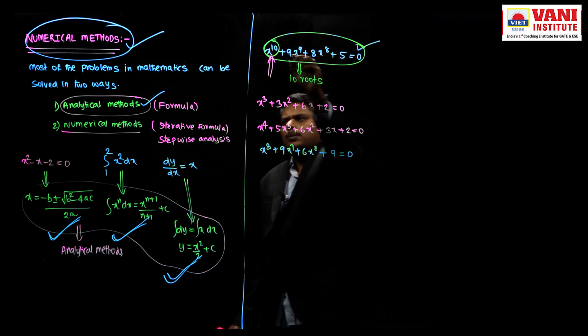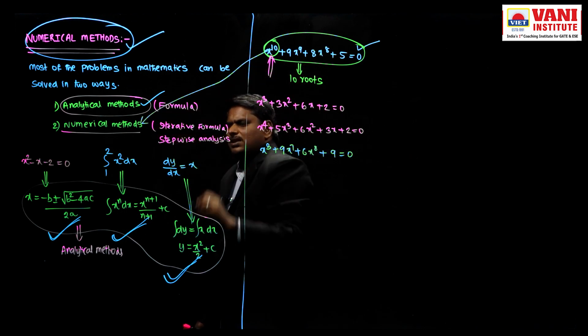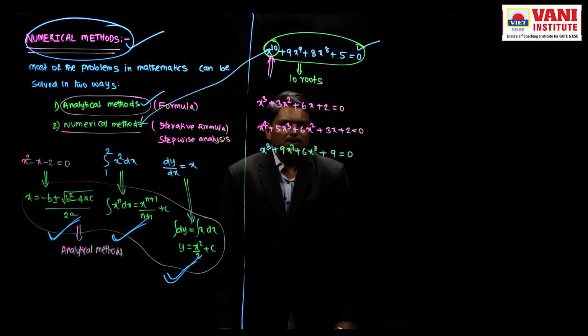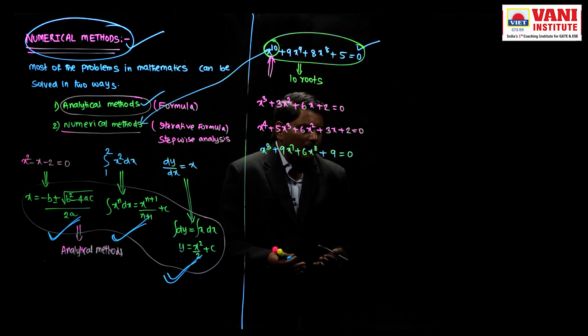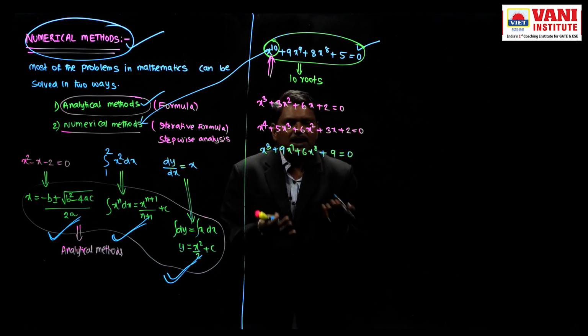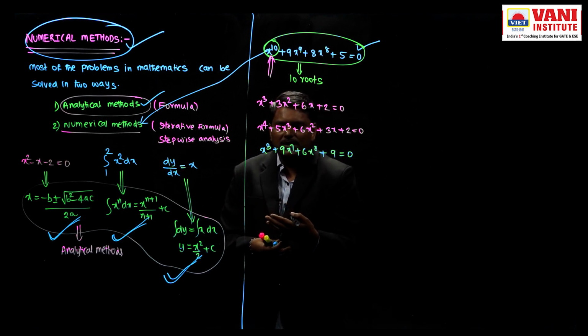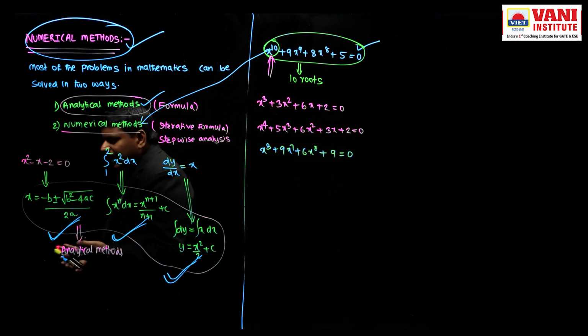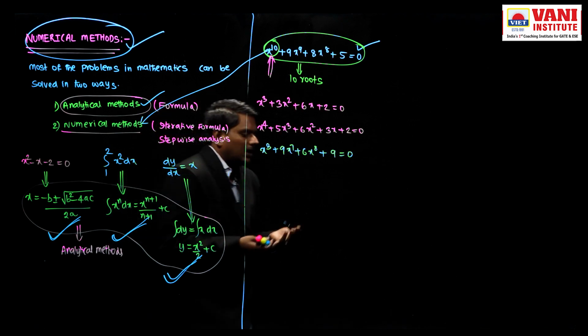But the same problems can be solved by using numerical methods. Already I told you, in case of numerical methods, we are solving the problems by using computer. For a computer, if it is x square or x cube or x power 100, it will treat it as the same only. For a human being, x square is different to x power 100.